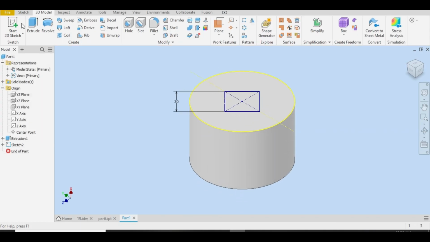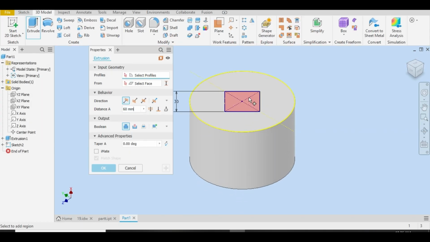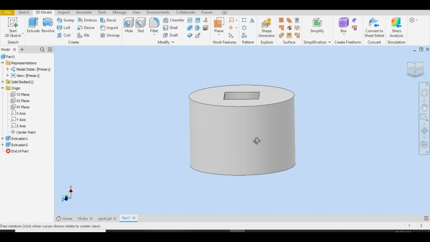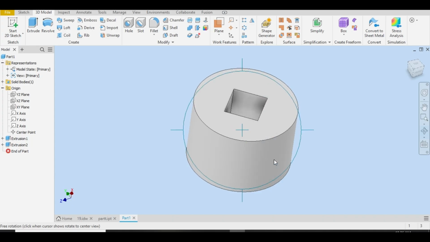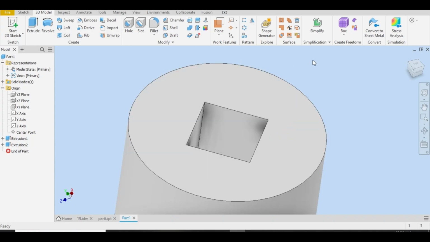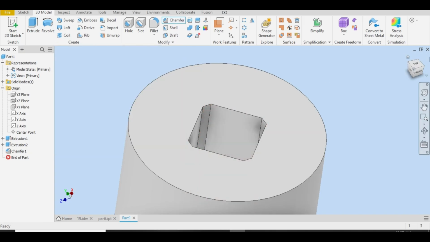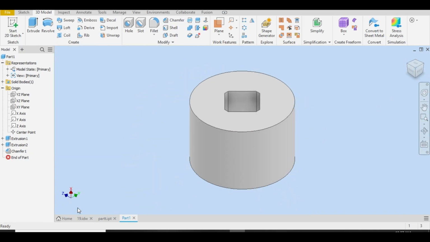Let me select extrude, select this face, and I will choose through all and cut. Let me select OK. Look, it is a through all. So it's time now for the chamfer. In modify tab you can find the chamfer here. Look, this is the chamfer. Let me select this and type 3 here, and all of the edges like this. Okay, now go back to the drawing sheet.